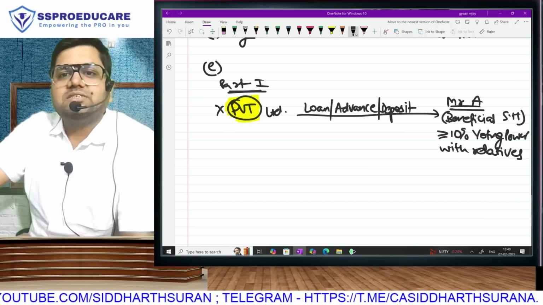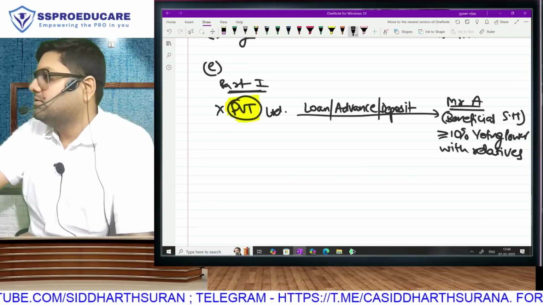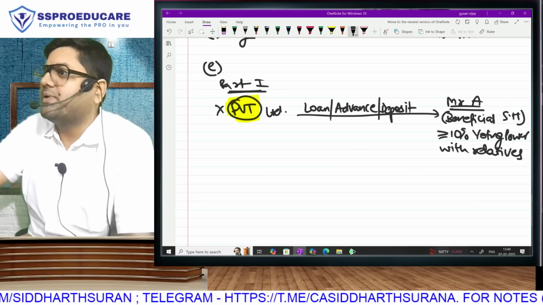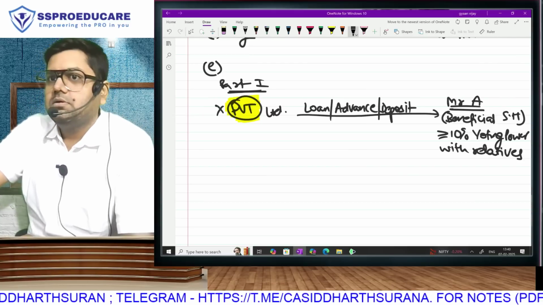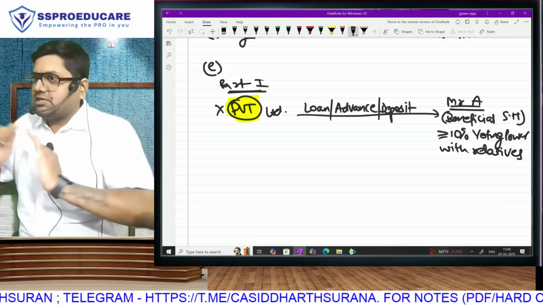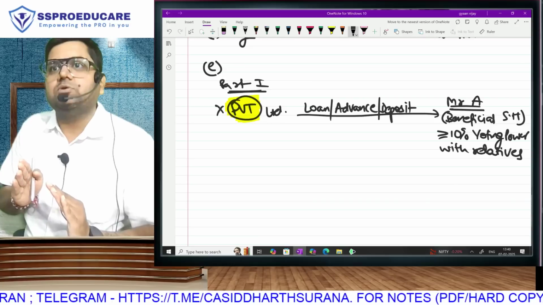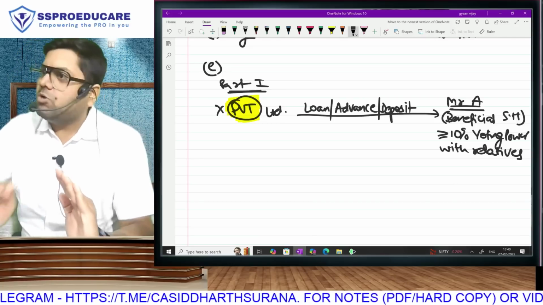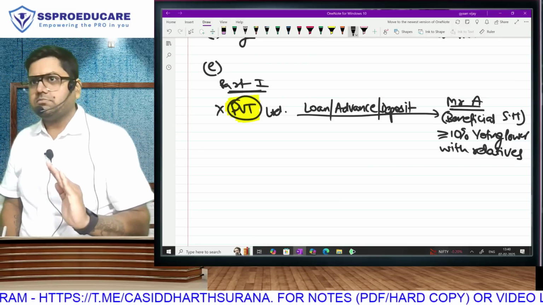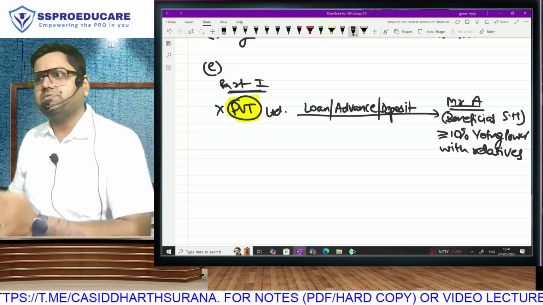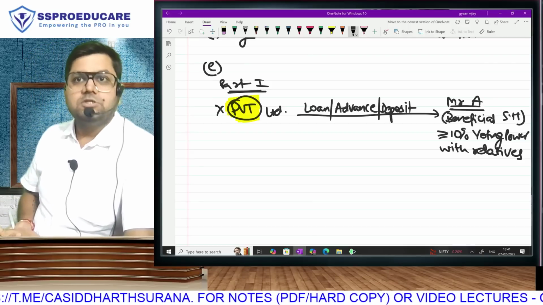So supposing Mr. A has got 8% voting power and his wife, Mrs. A, has got 2% voting power. Somewhere in the chapter I am going to teach you the definition of relative, but spouse is the most obvious case. Anyone else falls in the definition of relative or not? Your spouse will.